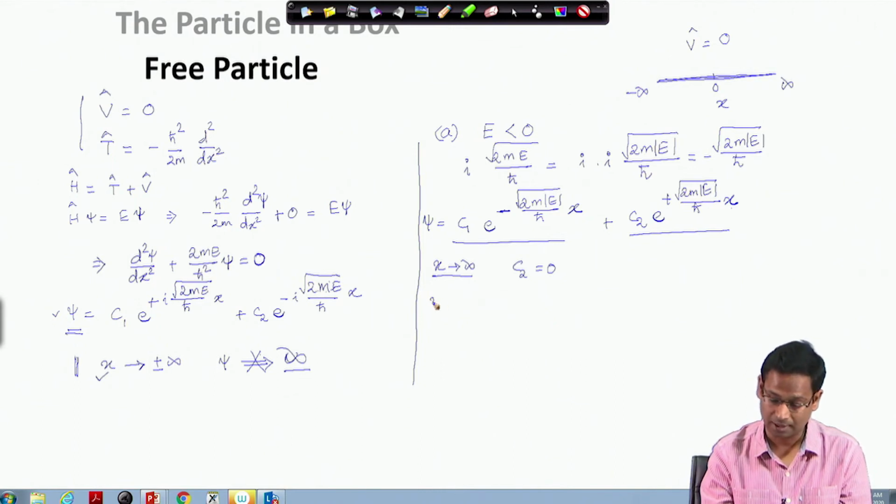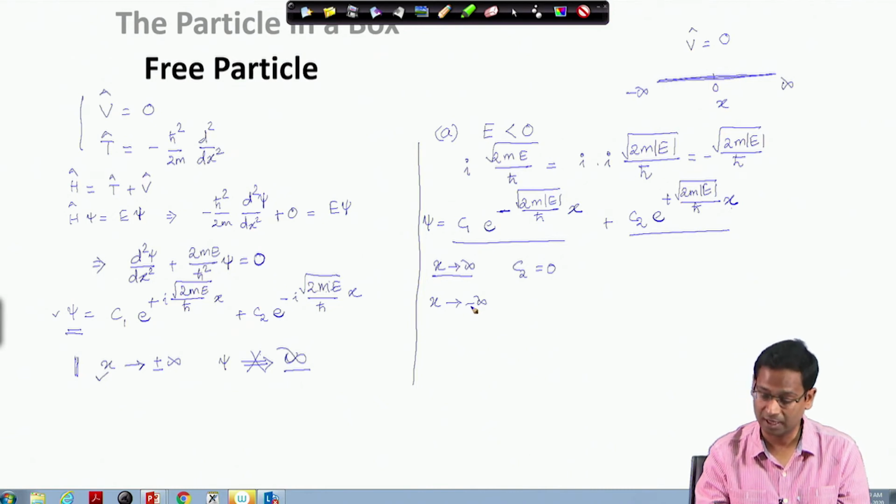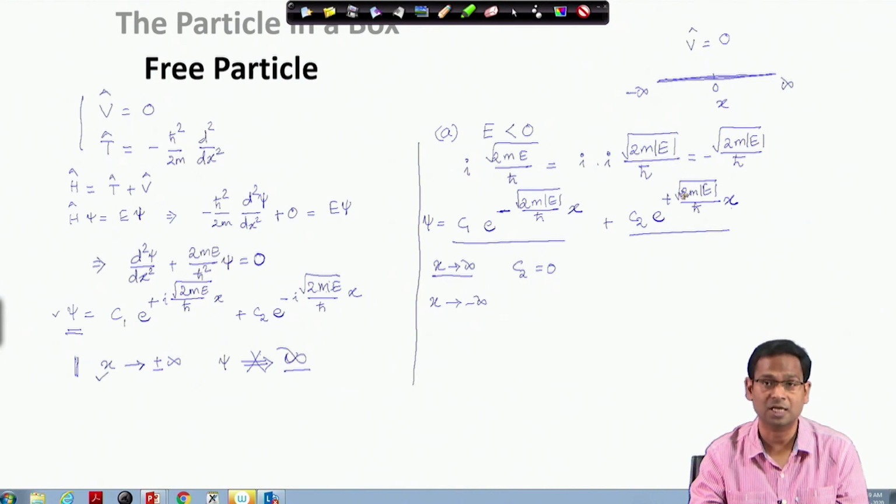Let us look at the other end, when x goes to minus infinite. Let us first look at this term. When x is minus infinite, I have no problem here because x is minus. So, then the e to the power large minus quantity will tend to go to 0, and this function is fine. This function will not become infinite at x equals minus infinite.